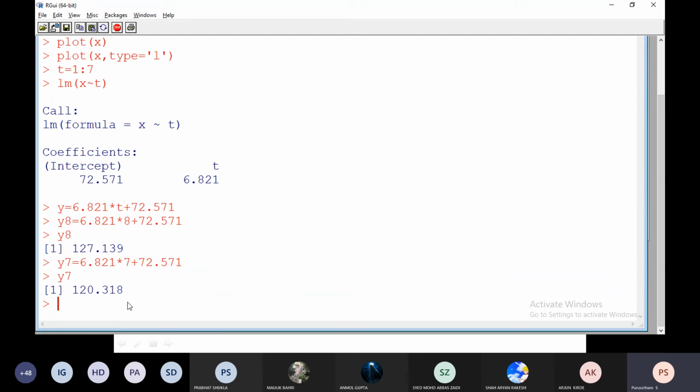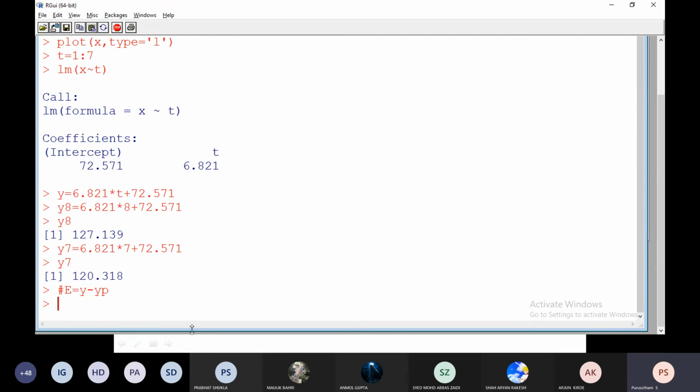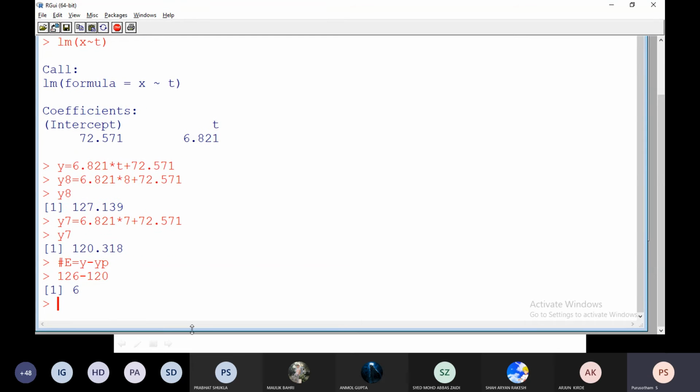What is the difference now? True value is y, the estimated or predicted value is yp. This difference is called the error. So 126 minus approximately 120, approximately 6 units of error, right?